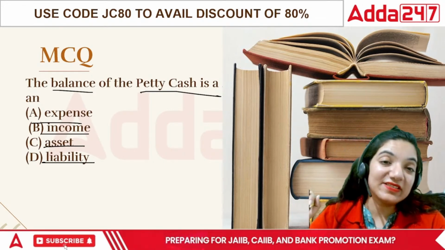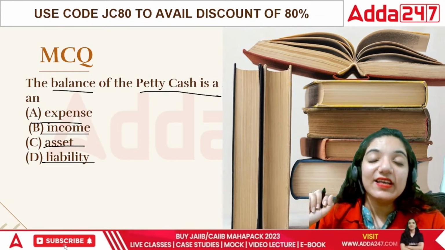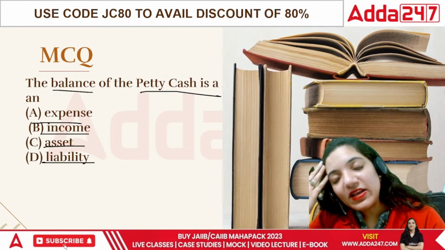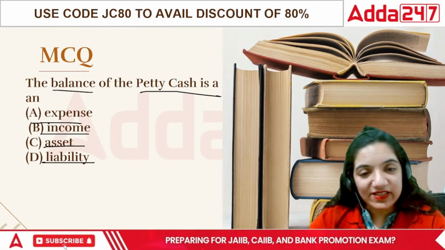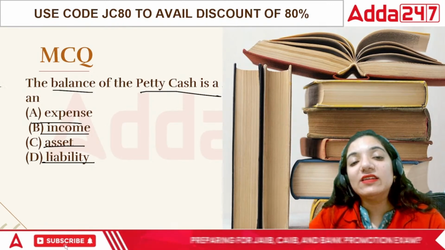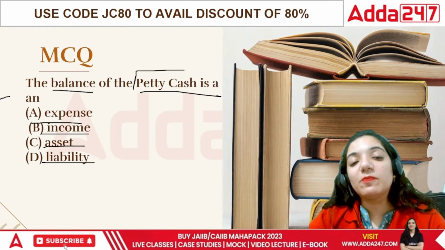Those are minor expenses, stationery based expenses. These expenses are very minute in nature, so we will record them in petty expenses, and whatever money is left after doing all that is called petty cash.